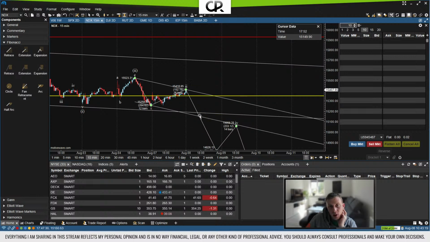So it would break out from here, go a little further, maybe go as far as here, and then it would turn around and very often, but not always, touch the top, or in this case bottom, since we're looking at a bearish scenario, of that base channel, or the median. The median right now is not visible, but the median would be here. And then we would have a fifth wave that again recovers at least 70% of what it lost here, or most likely builds a new high, but in this case a new low.